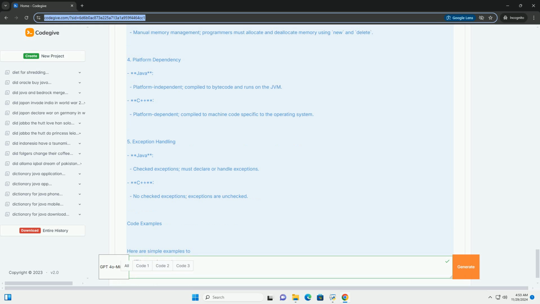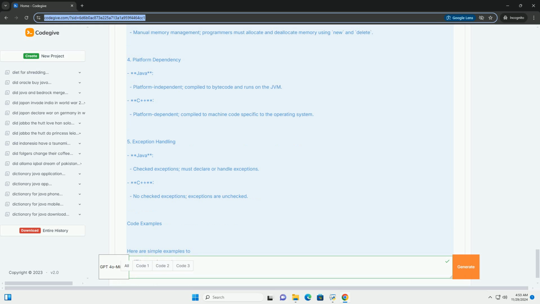6. Exception handling. Java: checked exceptions. The compiler checks for exceptions that must be handled. C++: unchecked exceptions. The programmer is not forced to handle exceptions.